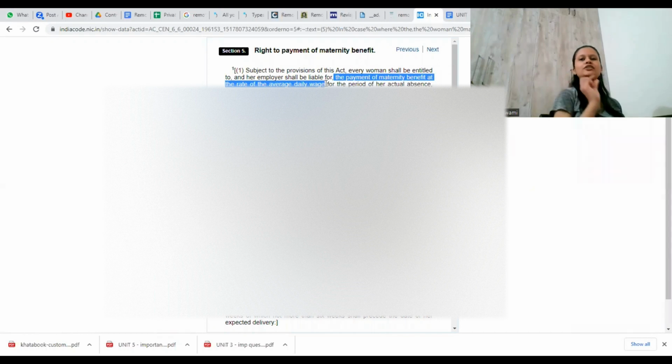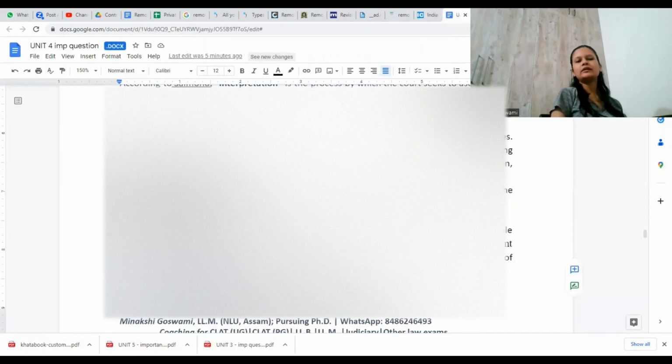That means how much she is earning each particular day. If that wage varies, it would be the average daily wage. At that rate, she will be entitled to get the amount. So what this employer did is he said that in this entire month of 30 days, you don't work on Sundays, right?